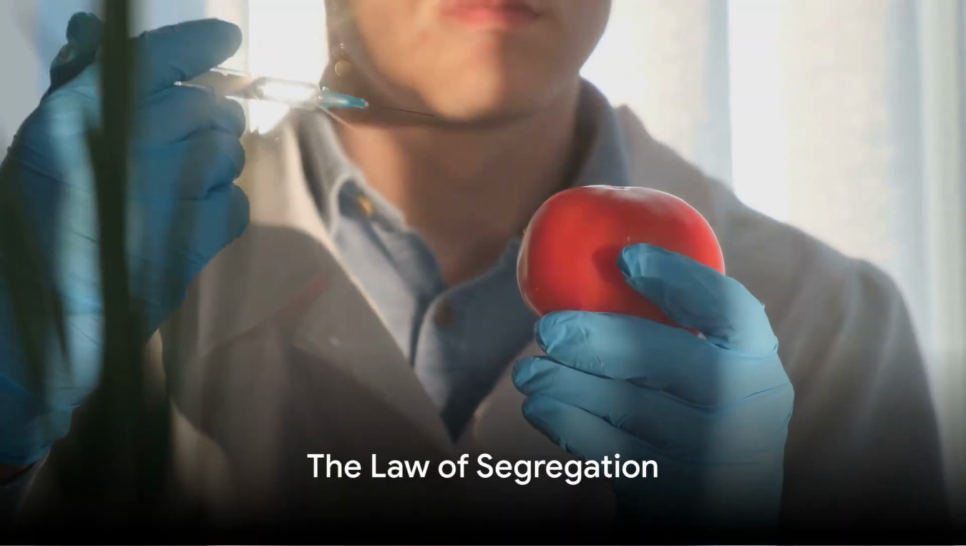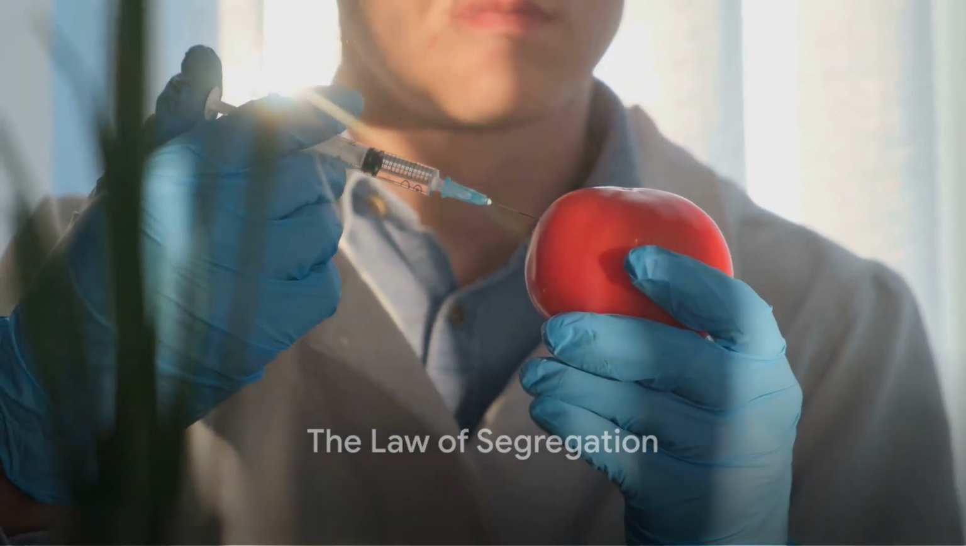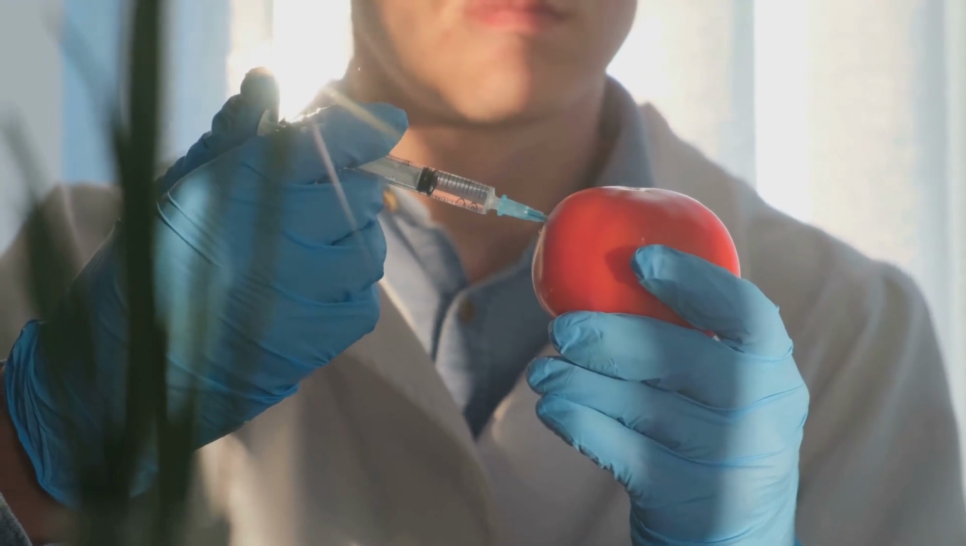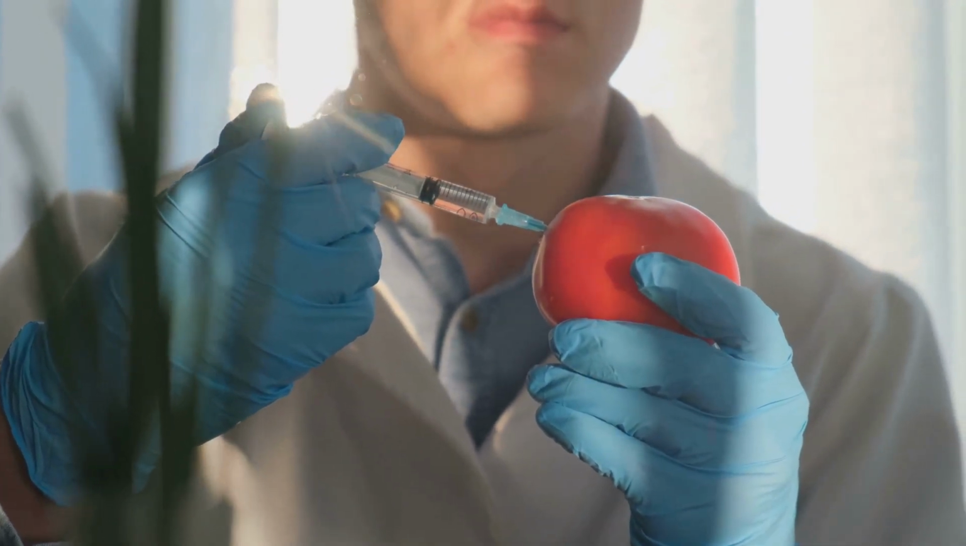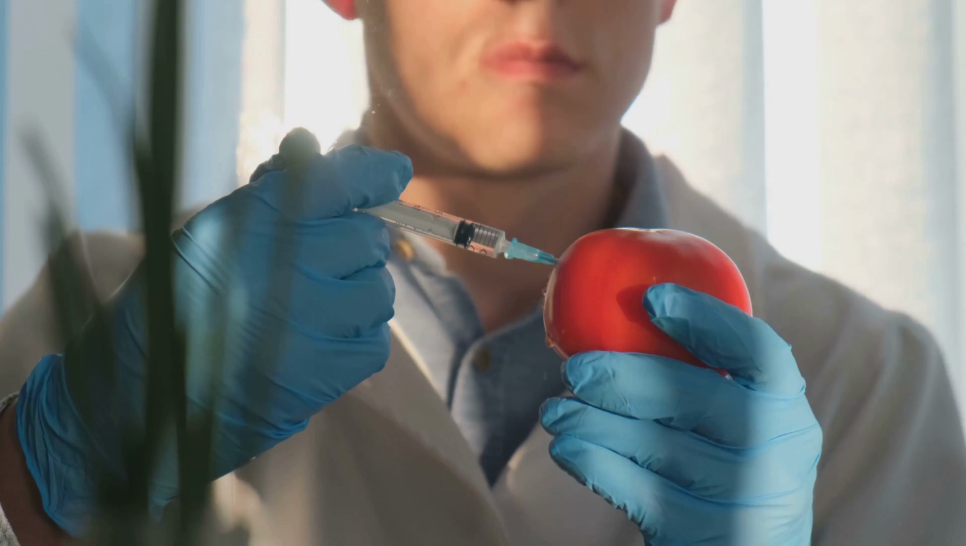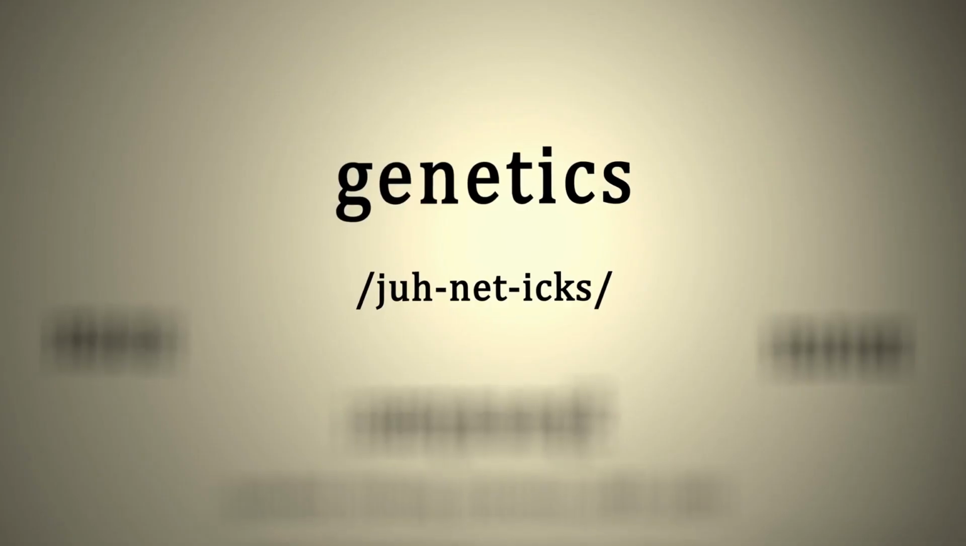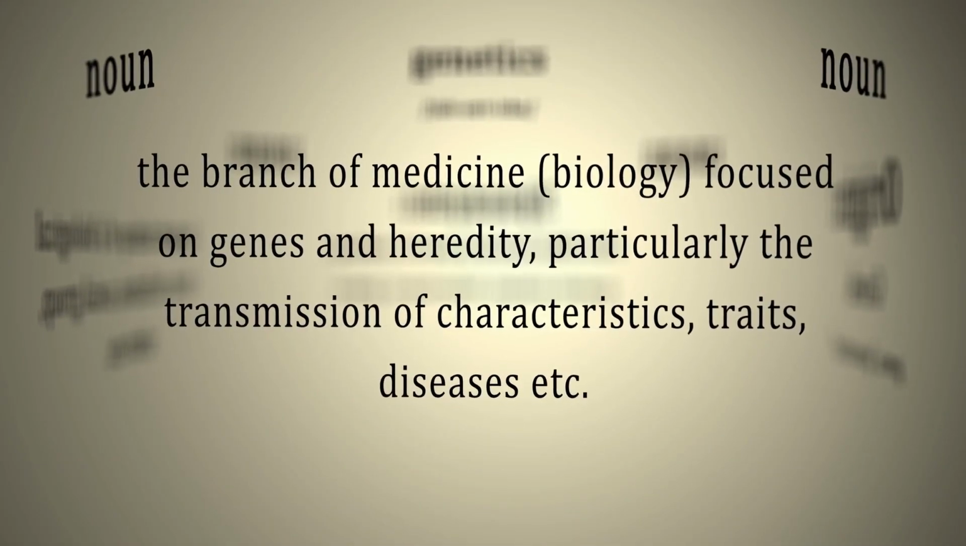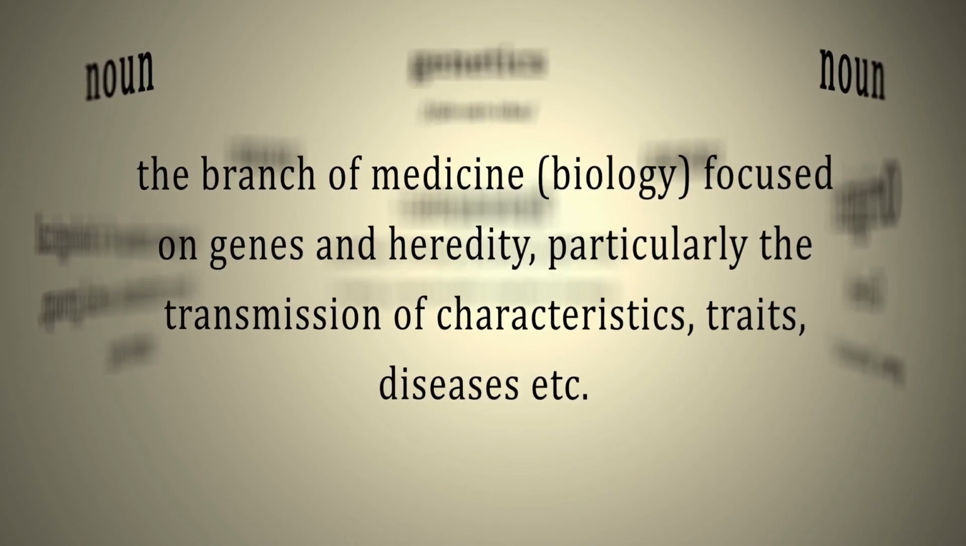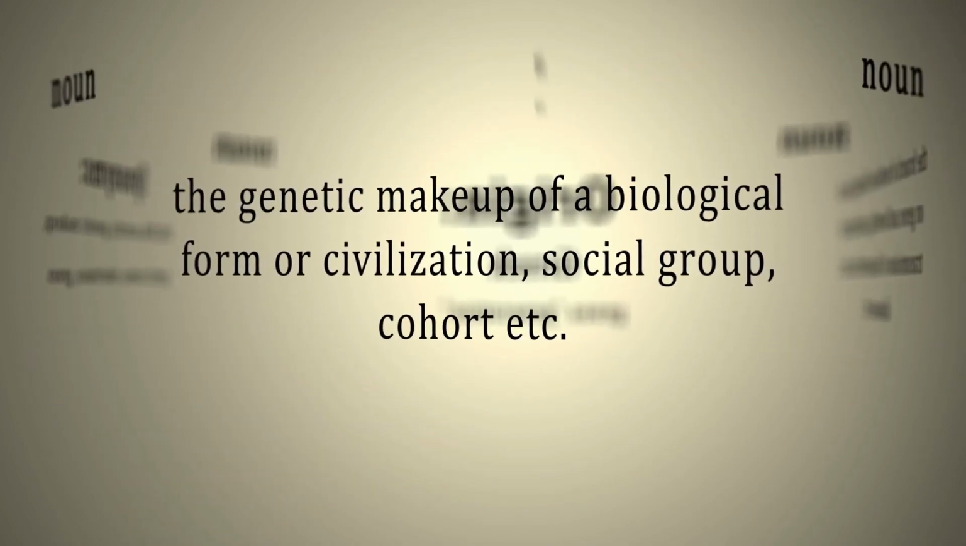The law of segregation states that during the formation of gametes, egg and sperm cells, the alleles, different forms of a gene, for a trait separate so that each gamete carries only one allele for each trait. This law explains why a child might inherit a recessive trait that was not apparent in the parents, but was hidden as a recessive allele.